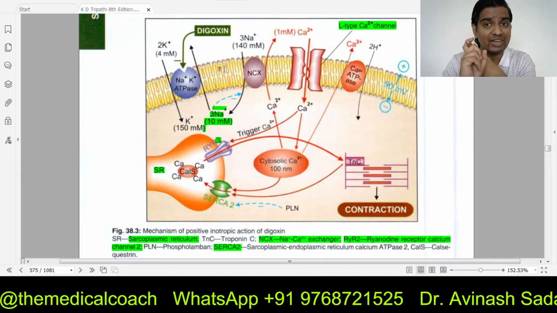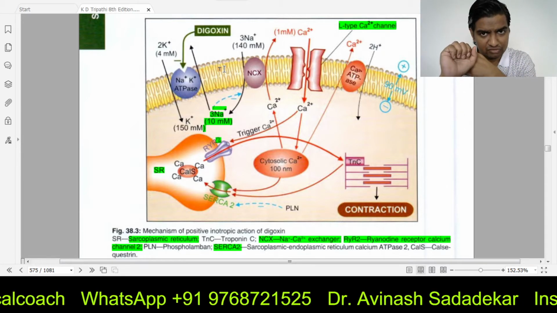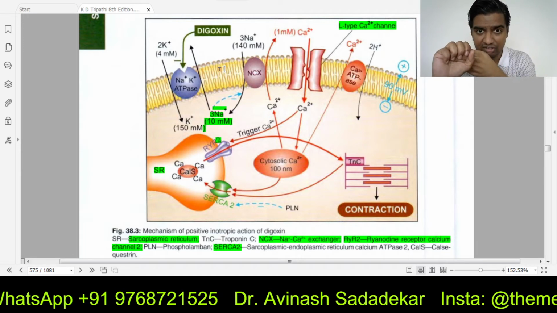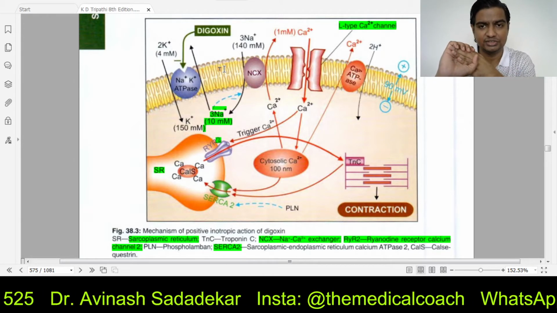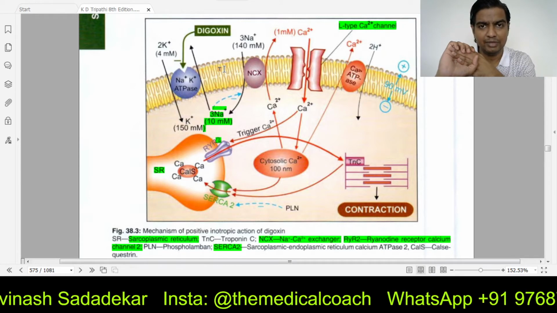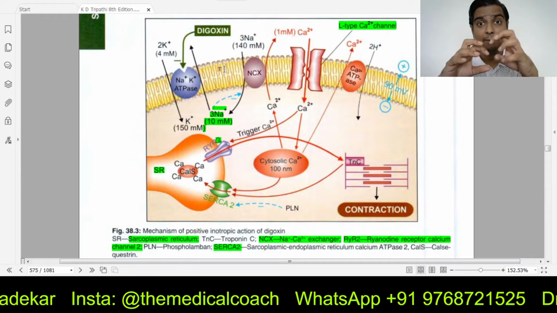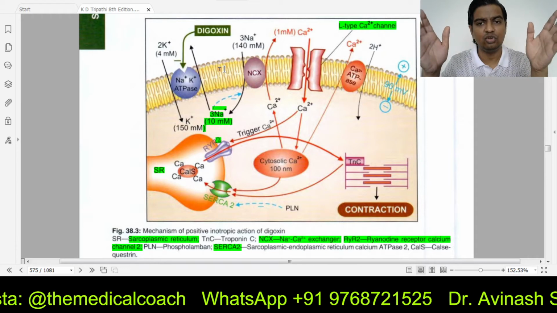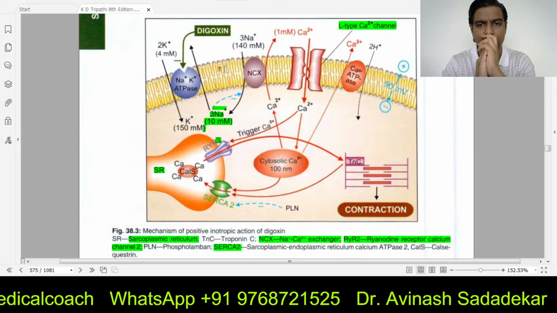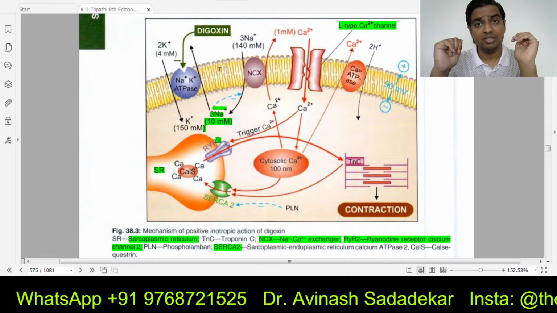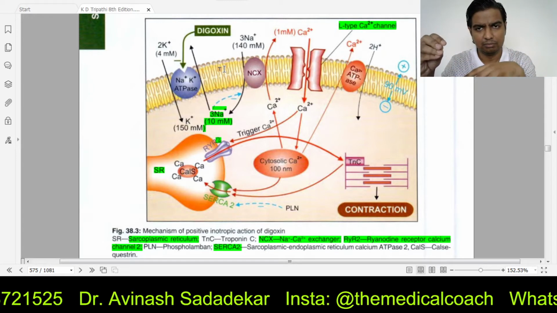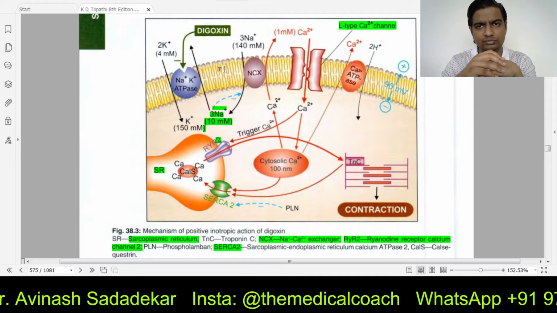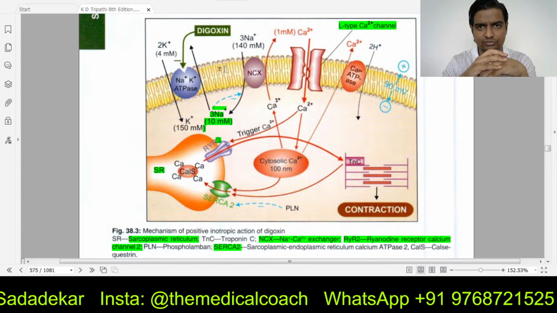1, arrival of action potential. 2, opening of calcium channel. 3, influx of calcium. 4, opening of RYR2 channels. You know what will happen? Step number 5, massive increase in cytosolic calcium. Step number 6, calcium interacts with muscle proteins and causes contraction.